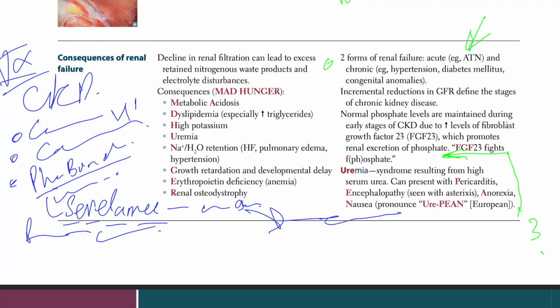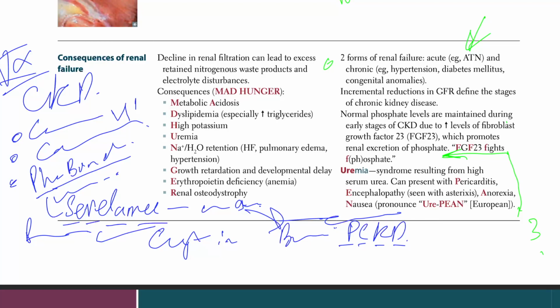Cysts in the CKD: cysts often develop within the shrunken kidney during dialysis. If a cyst does develop, there's a risk of RCC, renal cell carcinoma. So when you think about cysts of the kidney, cyst in a big kidney, meaning normal kidney or big kidney, that's PCKD, polycystic kidney disease.